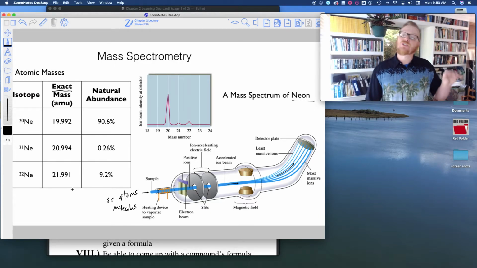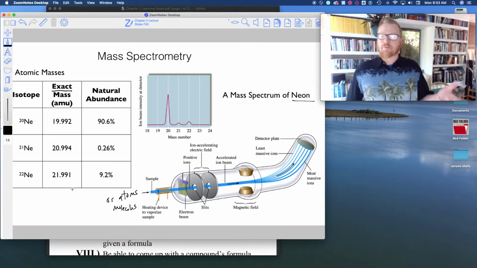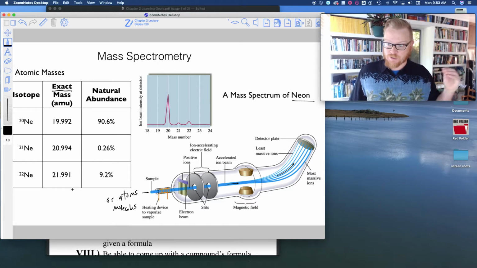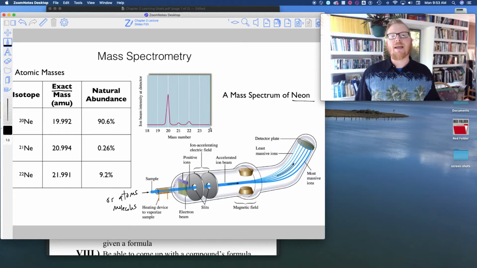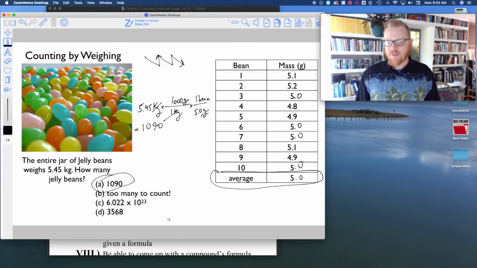When I go and scoop up some neon, it's impossible for me to separate those different isotopes. So the amount of neon I have would be based on some average. It would be like this number right here, even though I know some of the atoms I've scooped up are 20, 21, or 22, just like the jelly beans. Some of them I've scooped up are 5.2, 4.8, etc.